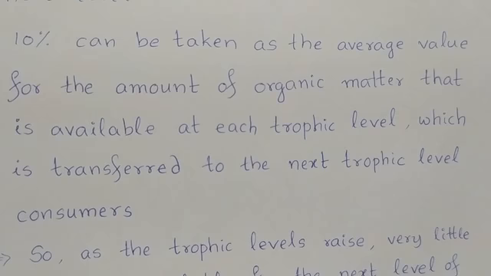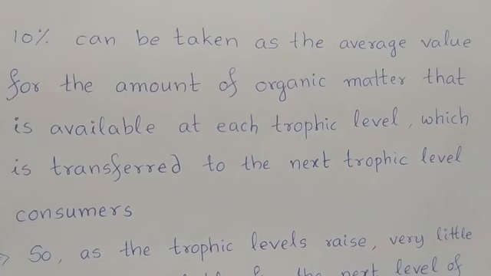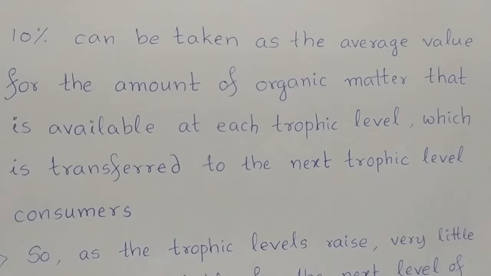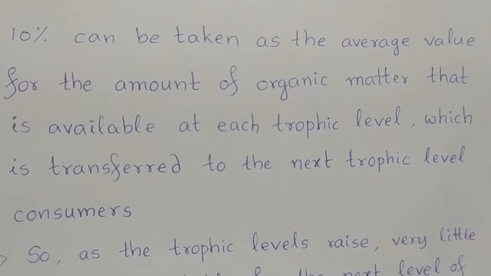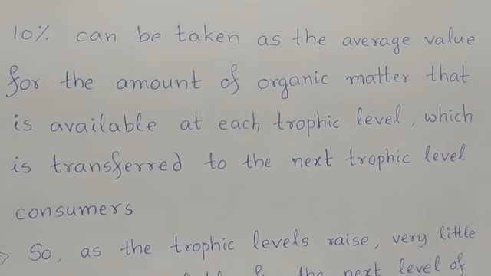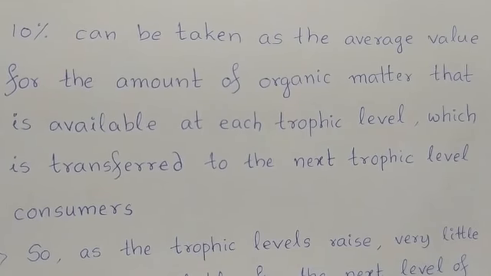So, from every trophic level to the next trophic level consumers, how much of energy is transferred in the form of organic matter? Only 10%. This is what is called the 10% law of energy transfer in the ecosystem. What does this law explain?